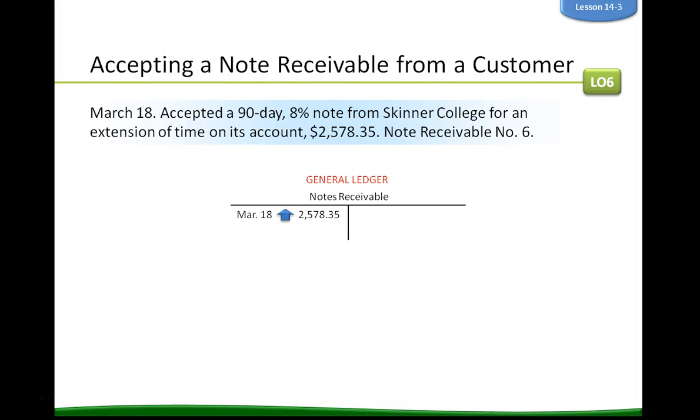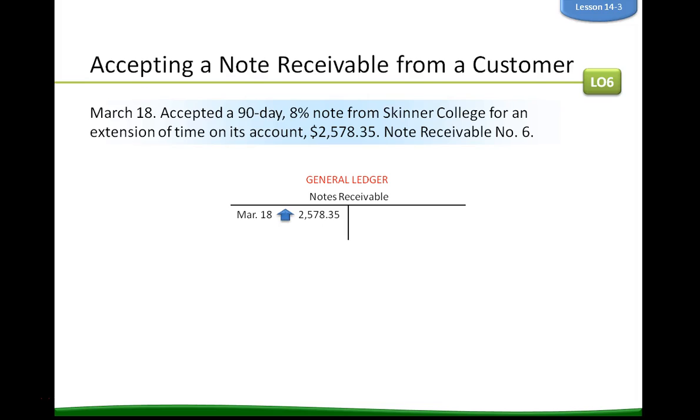And we said when a customer signs a note, the principal amount is debited to an asset account titled Notes Receivable. Like accounts receivable, notes receivable is an asset with a normal debit balance. One asset, an account receivable, is replaced by another asset, a note receivable.